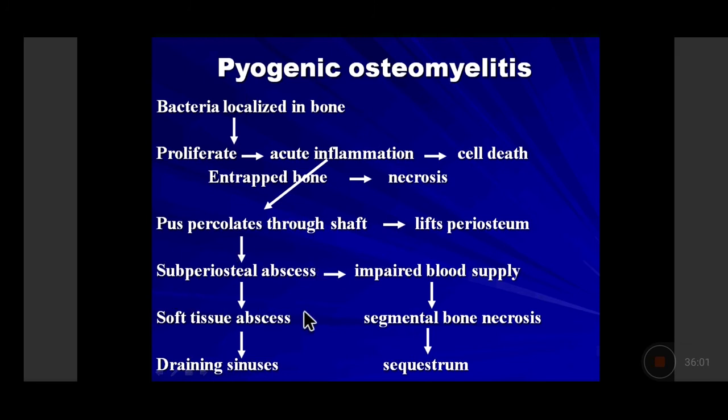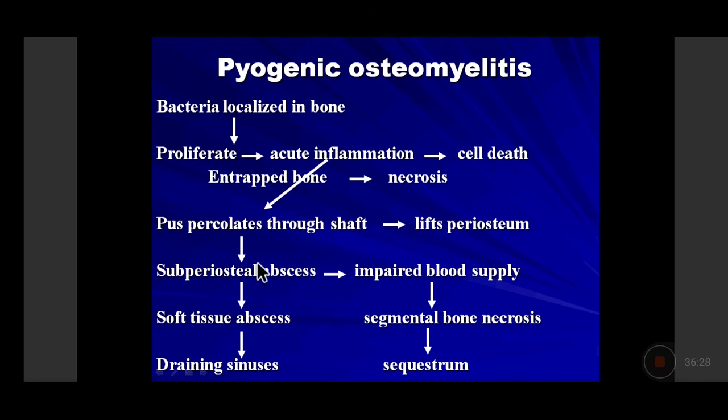What if we are not able to diagnose it at this stage also? Because we know the periosteum is very rich in nerves and vessels, there is involvement and excitation of the nerves, and the patient now comes in acute pain. So you should be able to do an X-ray at this stage, see the periosteal abscess, drain the periosteal abscess, give appropriate antibiotic therapy to him, and stop the inflammation at this stage.